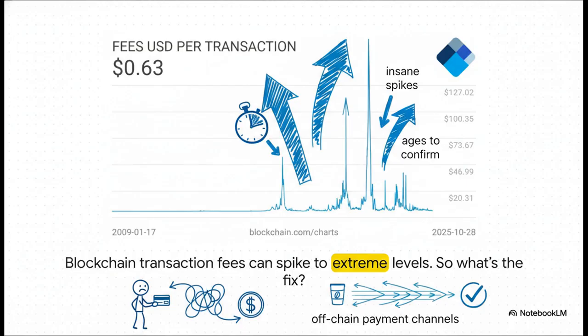Okay, so this is the problem right here. Take a look at this chart. It shows transaction fees on a blockchain. And yeah, just look at those insane spikes. At times, a single simple transaction could set you back over $100 and take forever to go through. This is the fundamental bottleneck that stops a blockchain from being used for everyday stuff, like, say, buying a coffee.